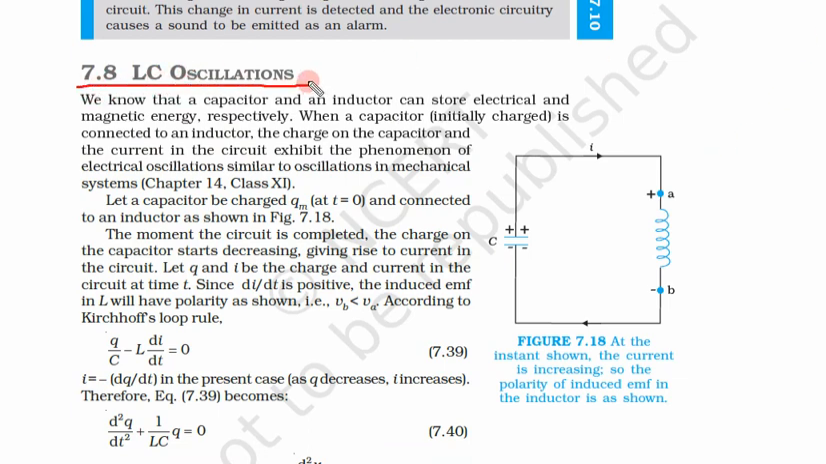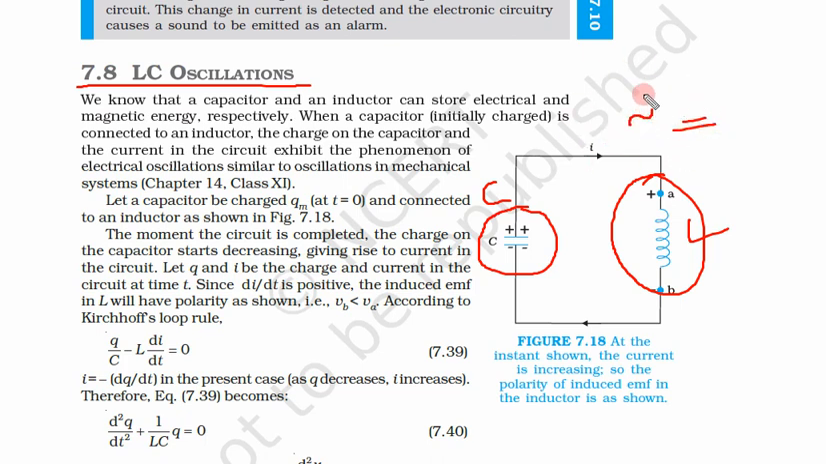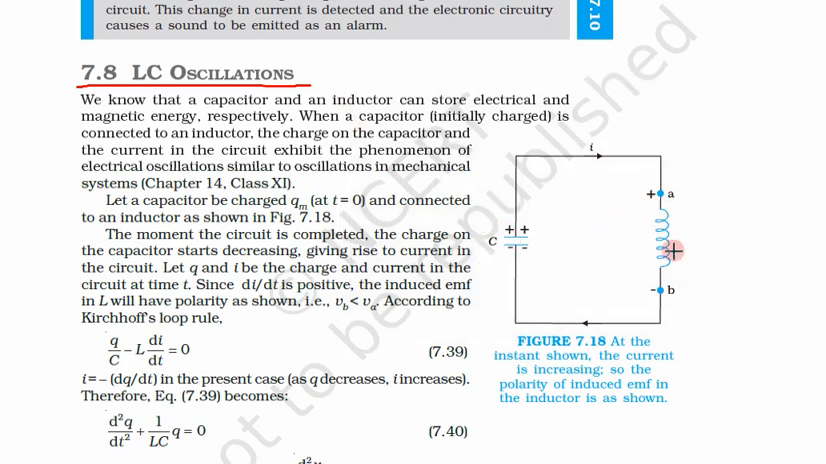Next topic is LC oscillations. So what are these LC oscillations? What we have done here is taken a capacitor and an inductor. So this is C, this is L. We have connected them in a series circuit. The important thing is that here there is no power source, neither AC nor DC. So we have connected these two components, a capacitor and an inductor, and we have to see what kind of oscillations they do.